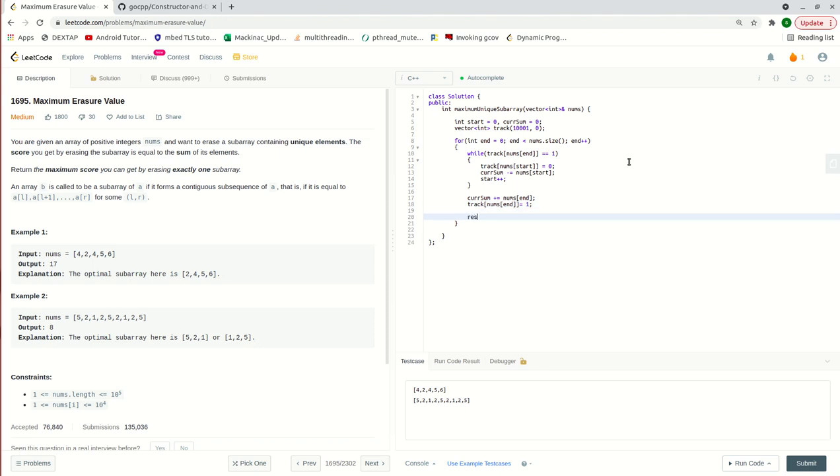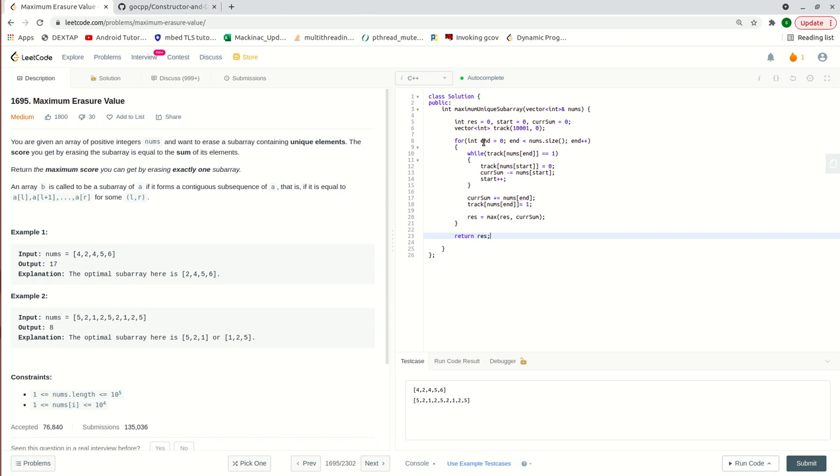Then we take one response variable which will hold the answer. Whichever is the max of the previous response value or the current sum value, whichever is greater, the response will have that.